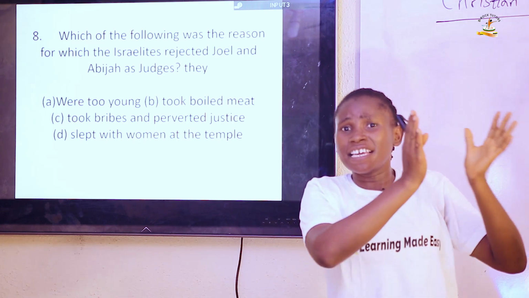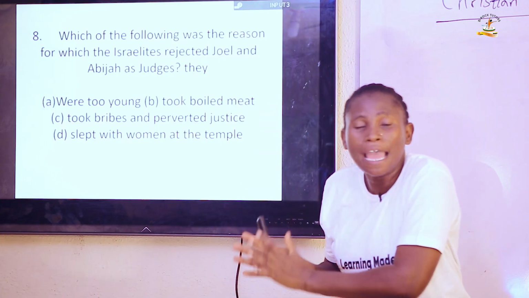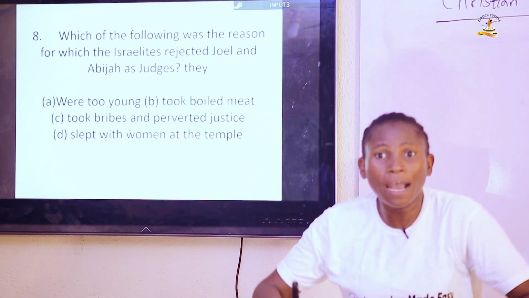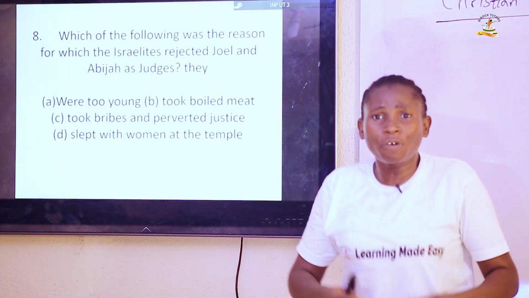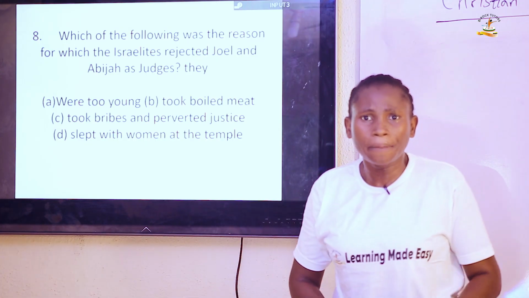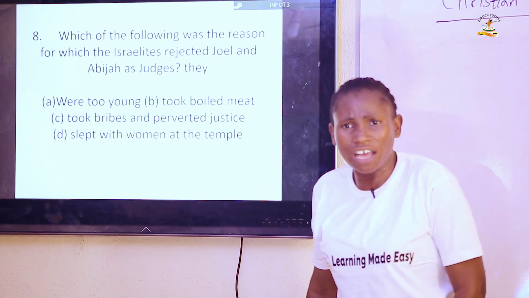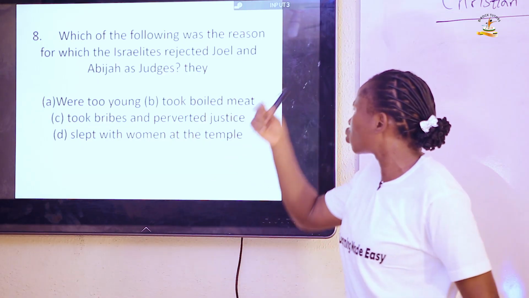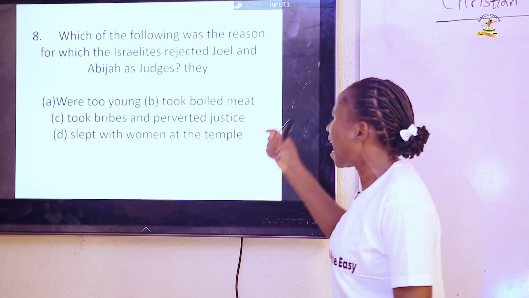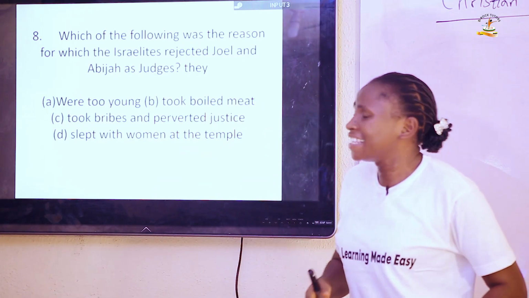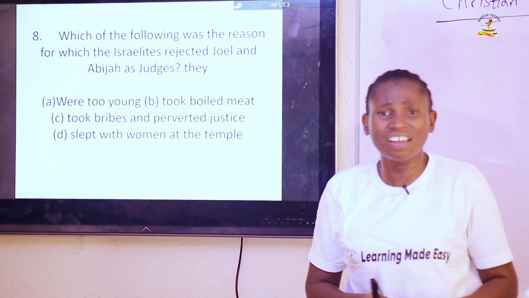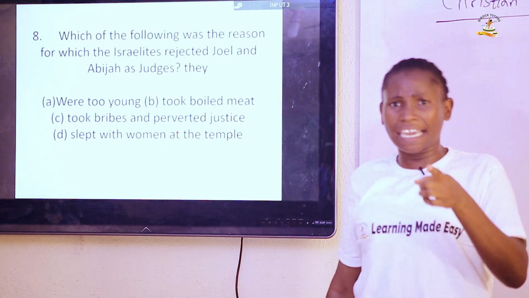Their sins are different from the sins committed by Samuel. When Samuel became old, his sons were to rule in his stead. He was a priest in the land of Israel, but the people didn't want his sons. Why? Because they took bribes and perverted justice. That was what led the people of Israel to demand a king.